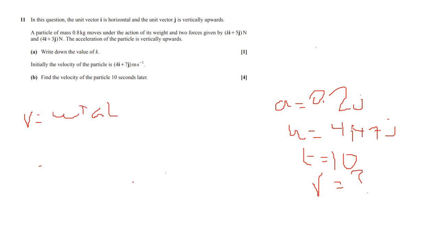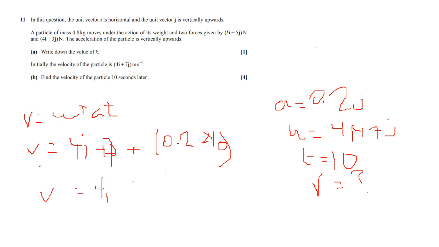So v, the unknown, equals u, which is 4i plus 7j, add at, so 0.2 times 10, and that will give you 2j. When you simplify it, you'll get 4i plus 9j meters per second.